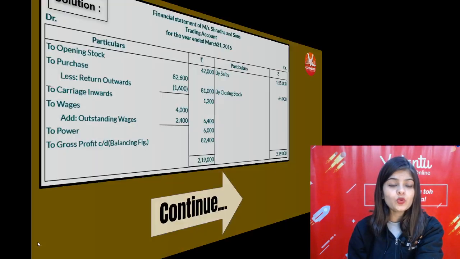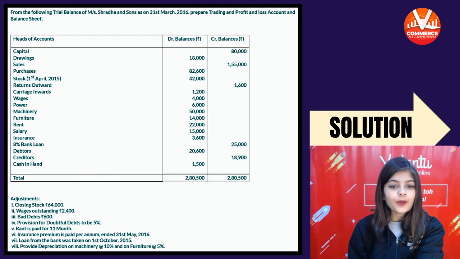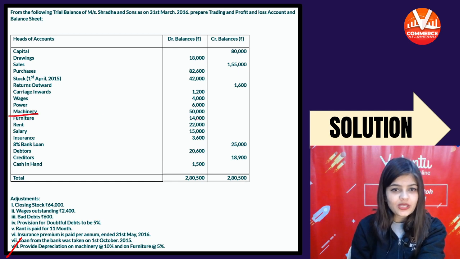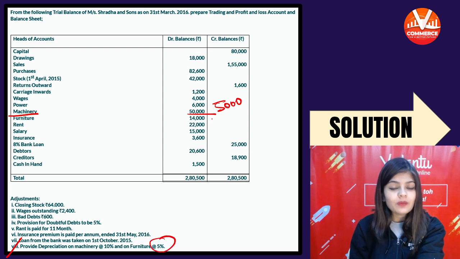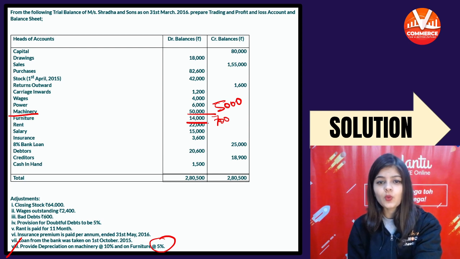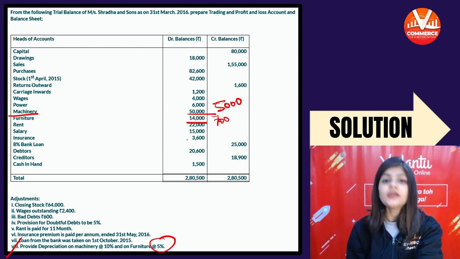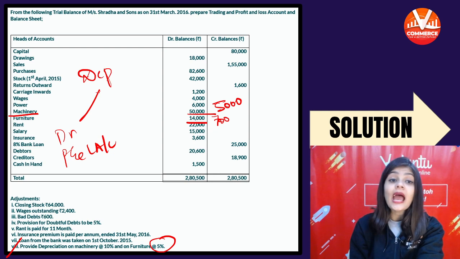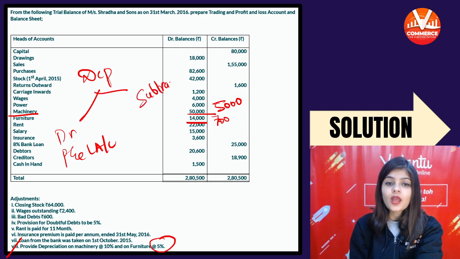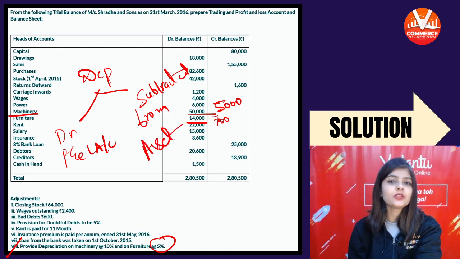Now coming on to the last adjustment, provide depreciation on machinery 10%. On machinery 10%, it will be 5,000. And on furniture 5%, so it will be 700. So depreciation is debited in the P&L account and it is subtracted from the respective asset. आप asset में से minus कर दोगे.